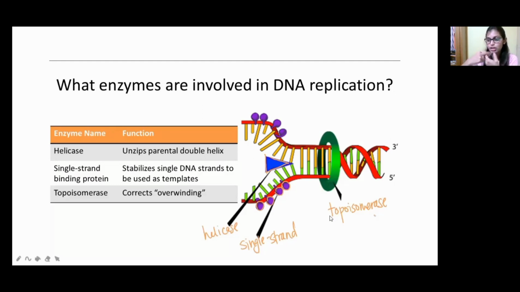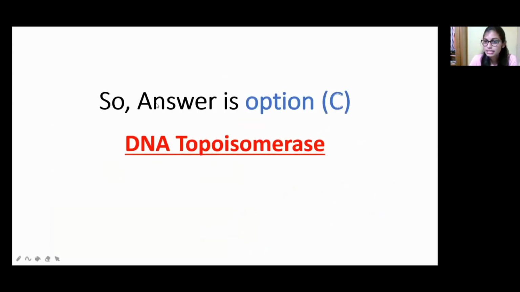If any tangling happens like this, the topoisomerase will come and act on that and relax that helix structure. Okay. So according to this, which is the answer? DNA topoisomerase is helpful to remove the tangling.